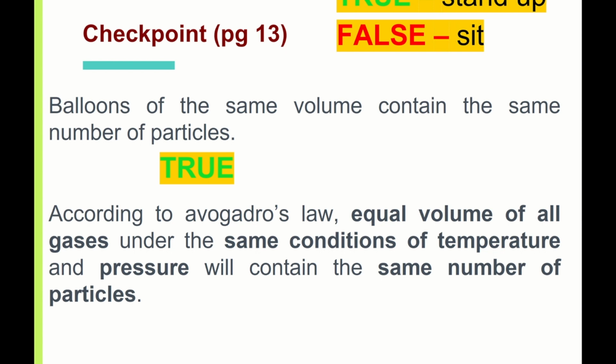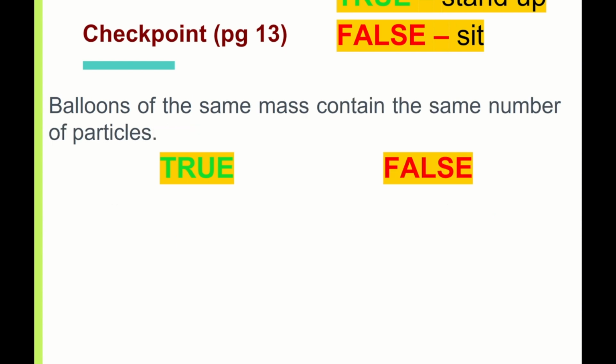Now, balloons of the same mass contain the same number of particles. True or false? You need to ask yourself again, balloons of the same mass. So you ask yourself, 12 grams of hydrogen versus 12 grams of oxygen. Is it the same? Answer is false. Let me give you one example.